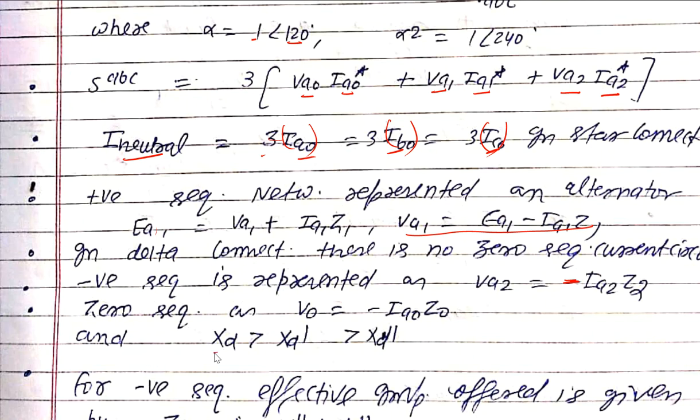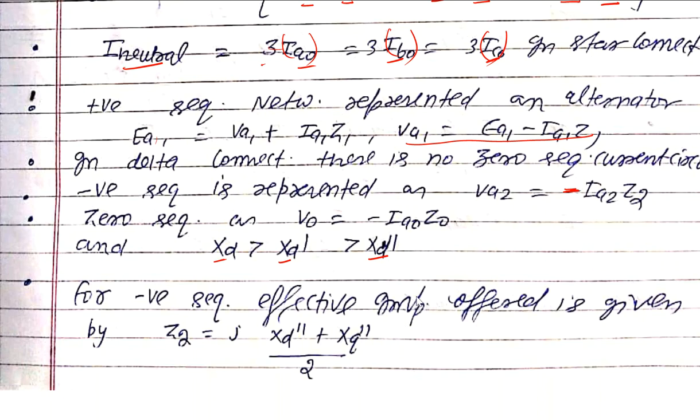Now the condition here: XD greater than XD dash greater than XD double dash. What is the meaning of this? XD double dash is the subtransient reactance, XD dash is the transient reactance, and XD is the steady state reactance. Steady state reactance is always higher compared to the subtransient and transient reactance. This is the reason why, when the fault occurs, the machine goes under subtransient condition and the current will be maximum. After a few seconds, when the machine enters into steady state, the current will be controlled. Steady state current is normally controlled.